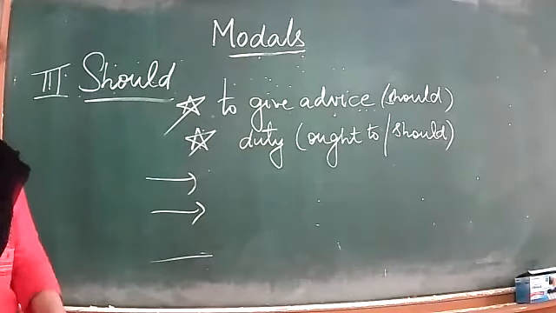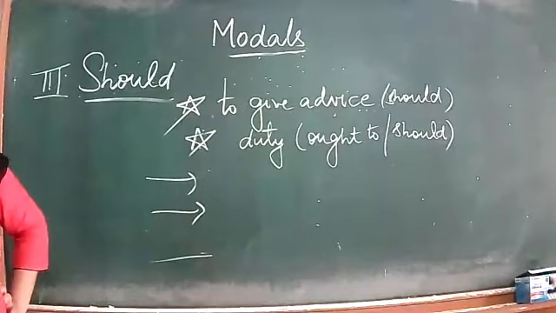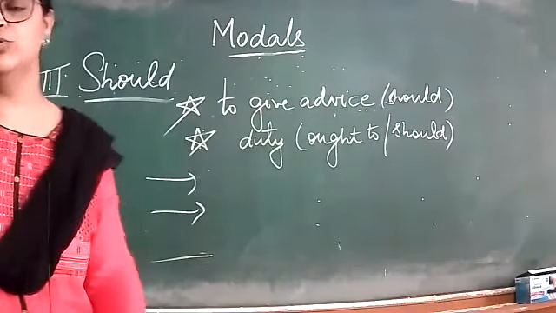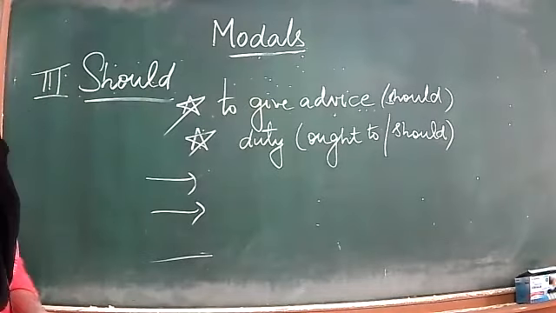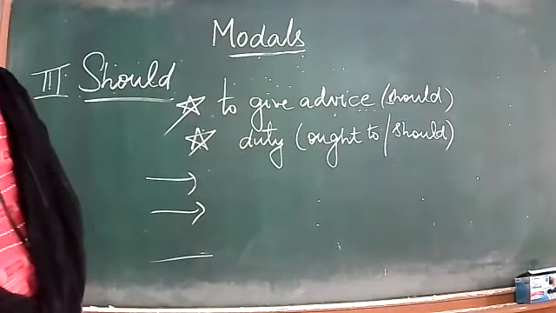So tomorrow, beta, we will start with might. You can add one slip to your notebook if you're writing directly on pair. So first we will write might there, after that this group will come. I just forgot to discuss might. Otherwise might is used for weak possibility. Just for your information, I'm telling you. But we'll discuss in detail tomorrow.